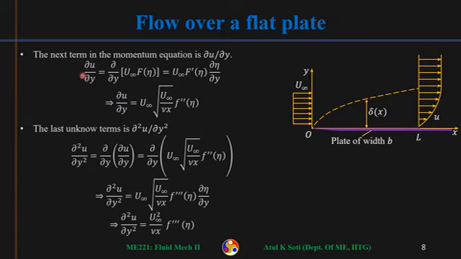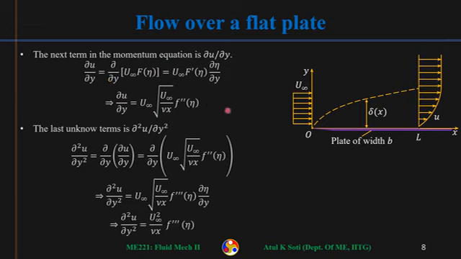Next term is del u by del y. First advection term was u del u by del x. Next advection term is v del u by del y. So we need del u by del y. The same technique: del by del y of u infinity into capital F eta, and that we will write as u infinity into capital F prime del eta by del y. Del eta by del y is simply this. So del u by del y will be this. Capital F prime will become small f double prime. Okay, that is del u by del y.